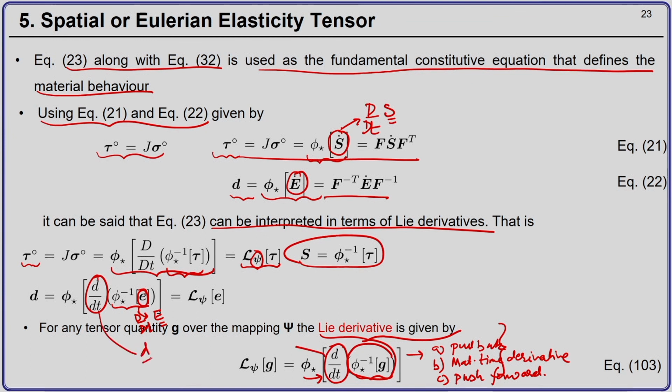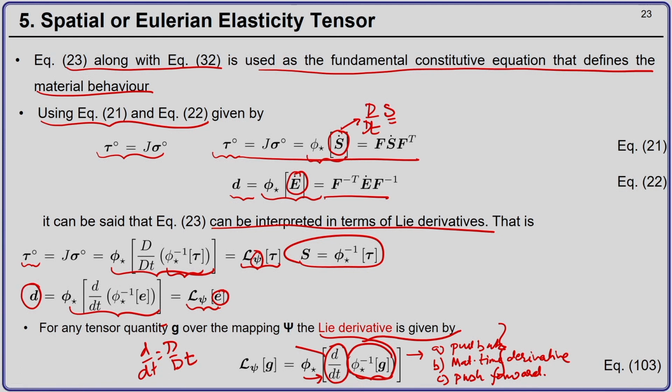Although it's written as small d by dt, the meaning is same here as capital D by dt. So, if we look again closely at this expression, you will realize that this is nothing but the Lie derivative of the Euler-Almansi strain tensor over the mapping psi, and this gives you the rate of deformation tensor.